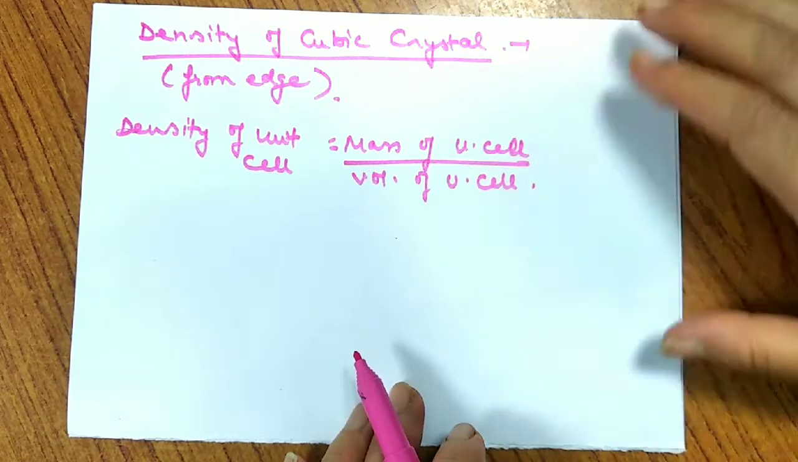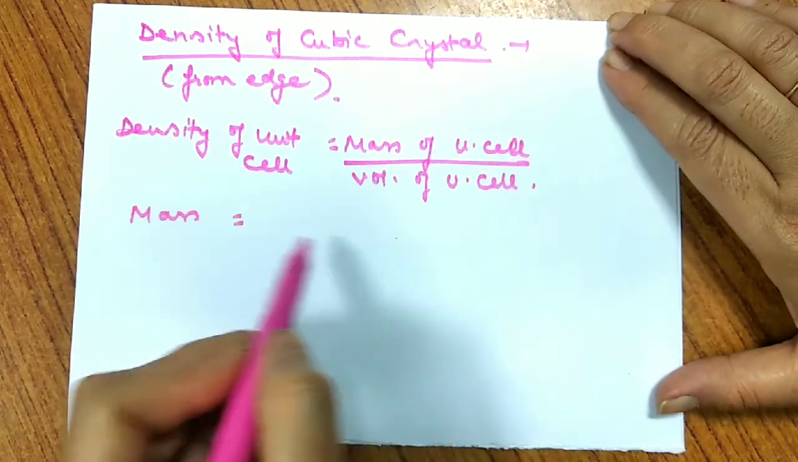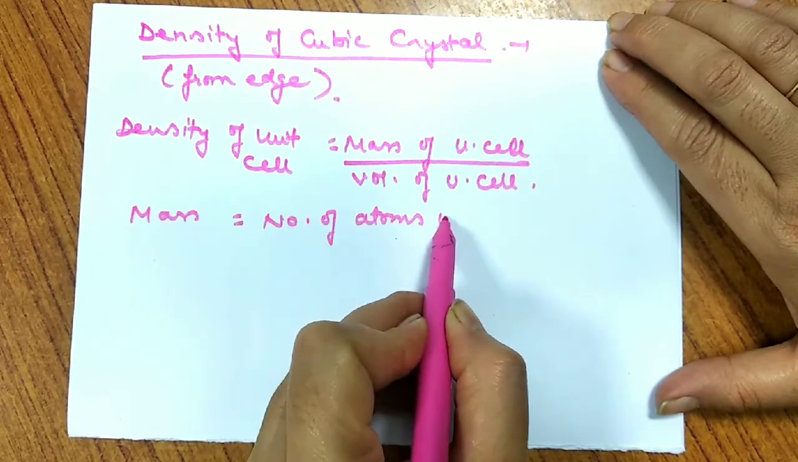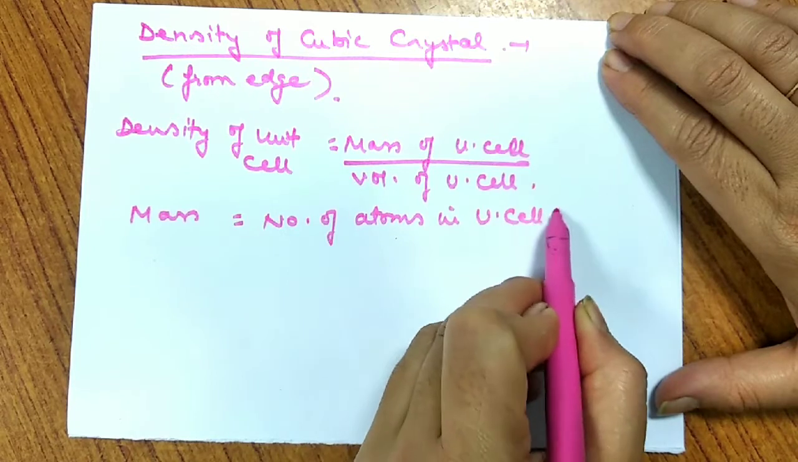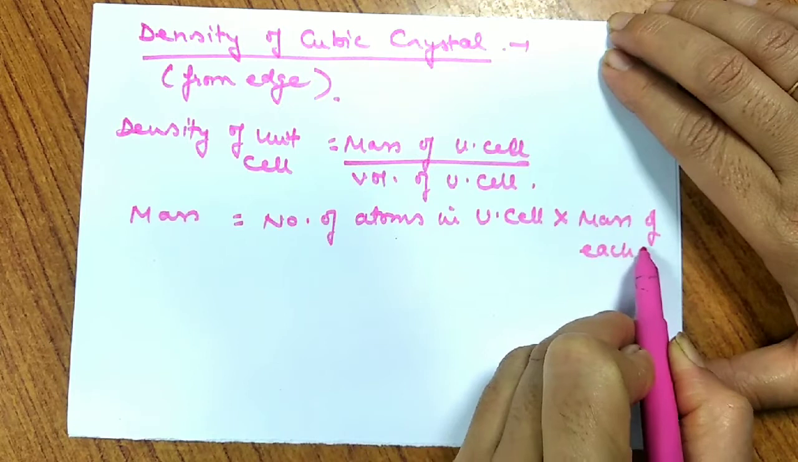Now what is the mass of unit cell? So mass of unit cell is number of atoms in unit cell multiplied by mass of each atom.